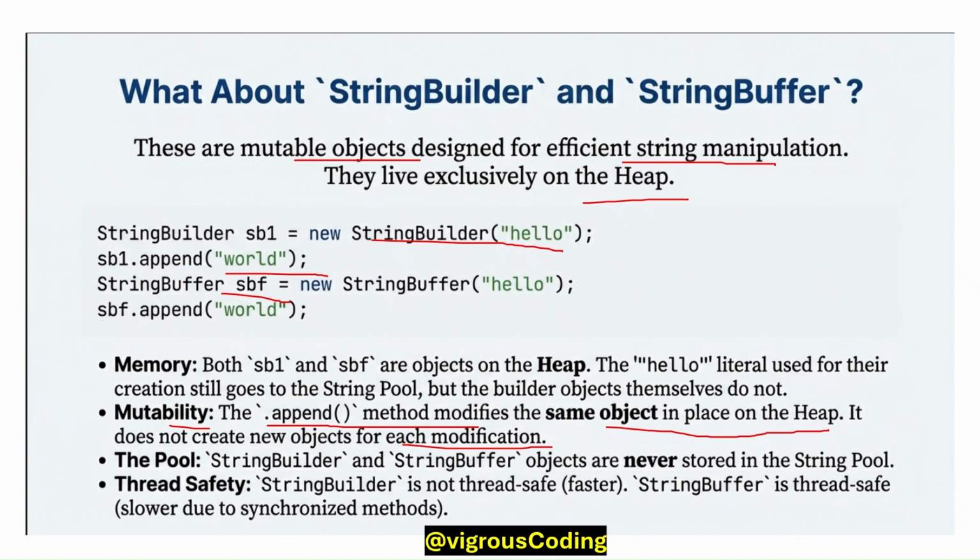So StringBuilder and StringBuffer objects are never stored in the string pool. Thread safety: StringBuilder is not thread safe, but it is faster, and StringBuffer is thread safe, but it is slower than StringBuilder due to synchronized methods.